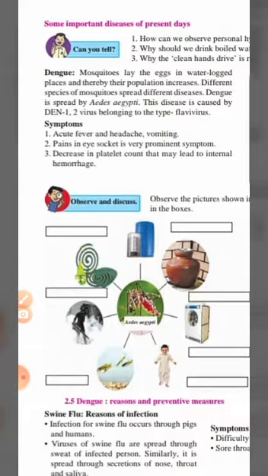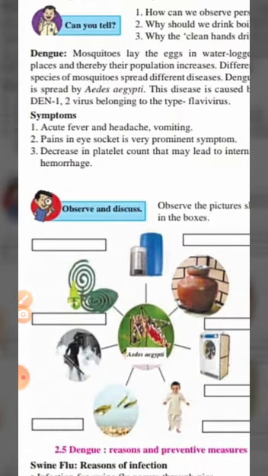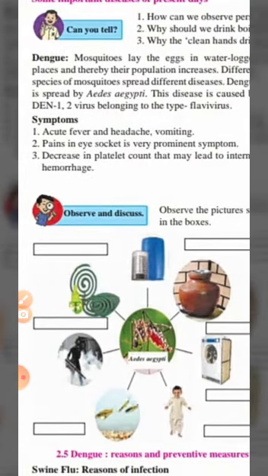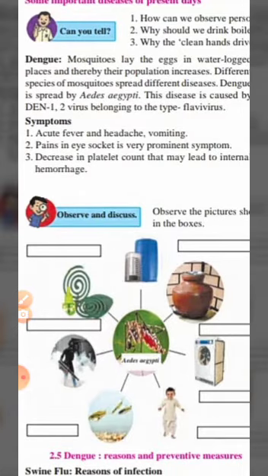Okay, students. Now let us see the symptoms of dengue. First symptom is acute fever and headache, vomiting. Second, pain in the eye socket is a very prominent symptom. You will feel that the eyes are paining, so that is a prominent symptom for dengue.